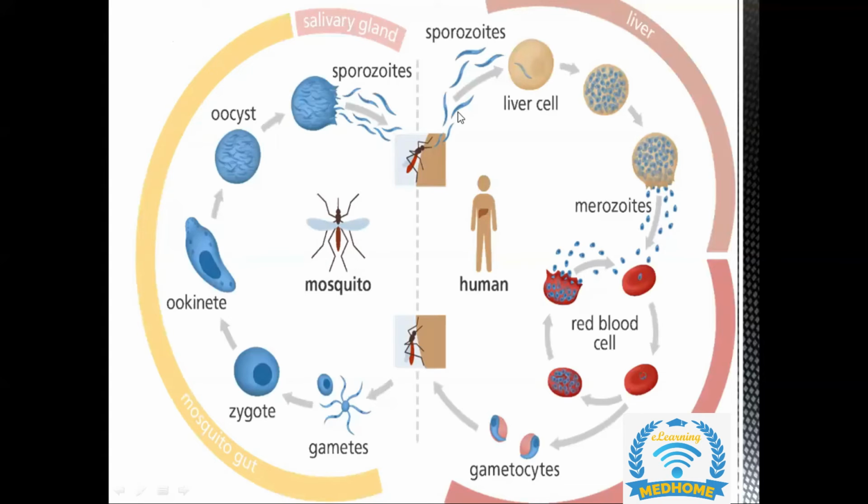From the liver, they convert from sporozoites into merozoites, and then they enter into the red blood cells and start to duplicate themselves. They damage the membranes of the red blood cells, and these red blood cells then move into the blood everywhere throughout the body, majorly affecting the organs, that is, the brain and the kidney. They can affect any organ of the body, but the major organs that are affected are the kidney and the brain.